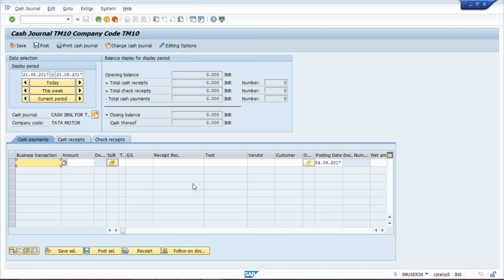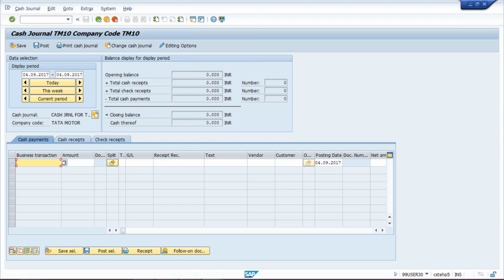Now if you enter, see here, opening balance and everything is 0. Click on today. Once you click, see here the current date has been updated. So here opening balance everything is 0.